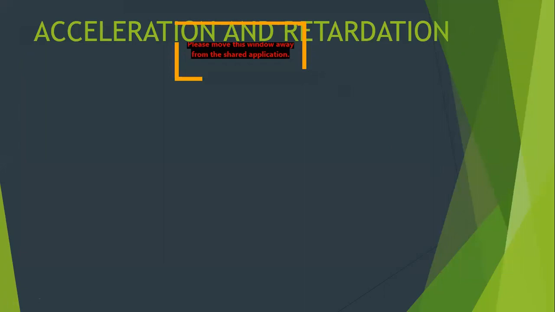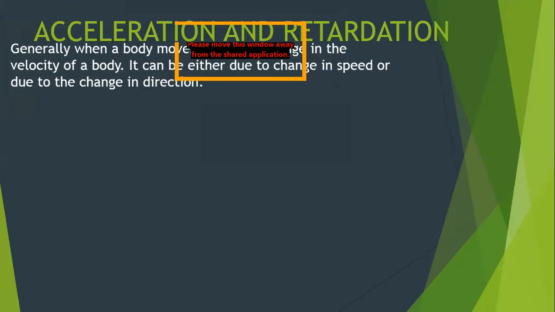Very good, beta. Okay. Chalo, now let's start with another very important term, and that term is acceleration and retardation. Now, what is this? This is something which is new to us. I might have used it earlier in 8th standard, in the lower classes. You must have heard about this word acceleration, but now officially we are going to understand what is acceleration. Let's start with the discussion of acceleration.